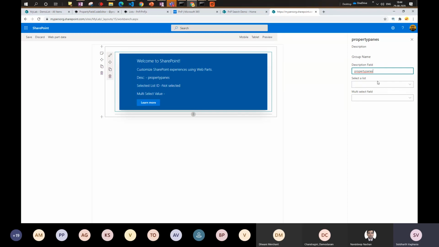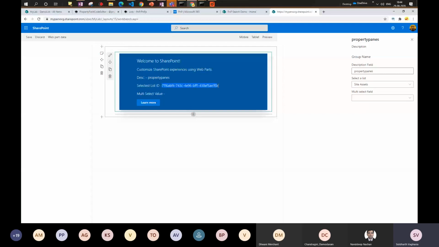Okay, but the repos are different, but more or less the implementation would be the same. So here also, if you see, it just gives me the list of the documents rather than the list. If you see, all these are document libraries. So how I configured it is I have filtered the control to just display the document libraries rather than the lists, right? And once I select any of these, it will give me the list ID of the document library and display it on the right hand side of it.